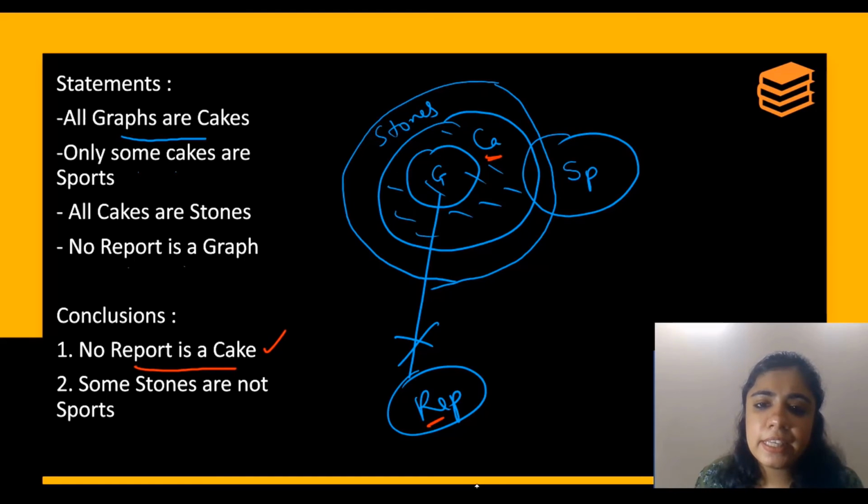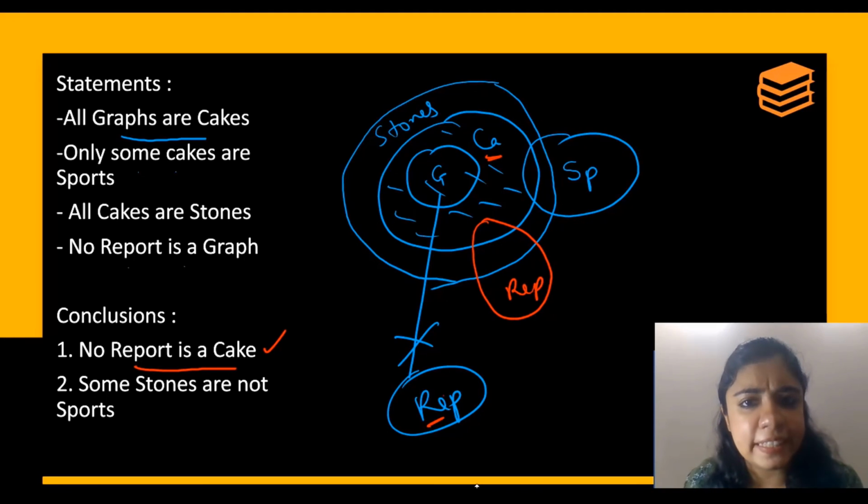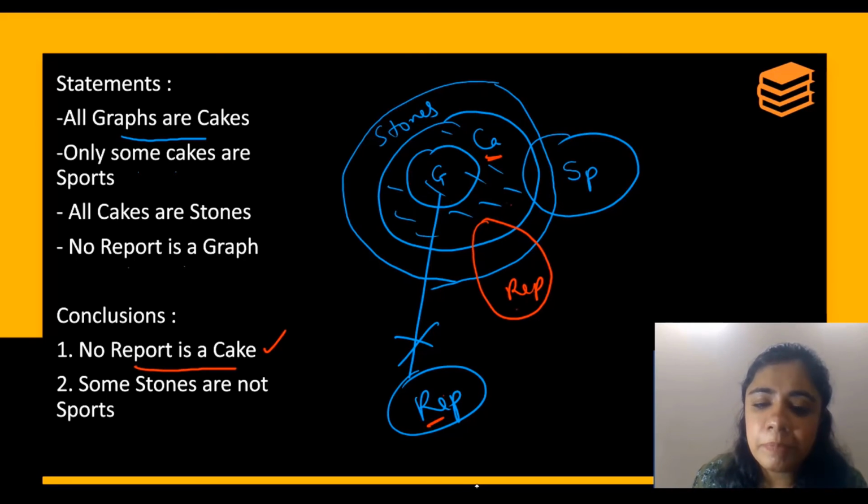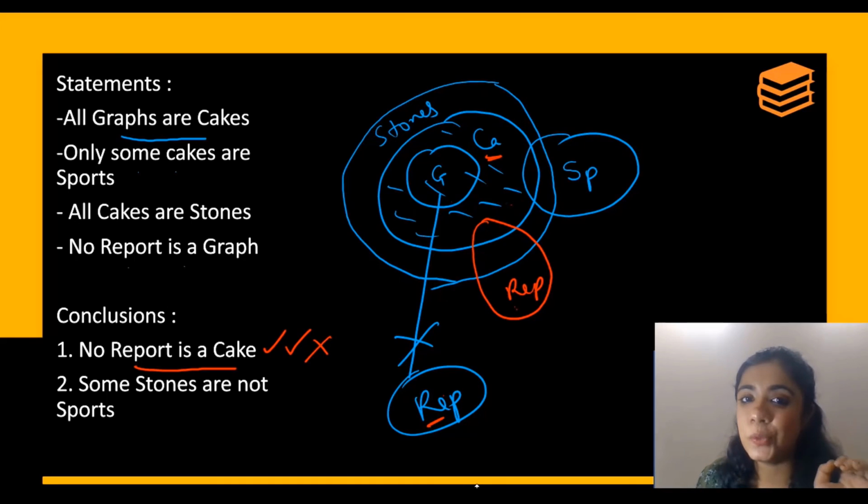Now understand, can some reports be cakes? If I make my reports this way, graph and report cannot intersect. But cake and report can intersect. So some reports can be cakes. So the opposite is possible. And because the opposite is possible, it is not a correct conclusion. Moving on to the next one.